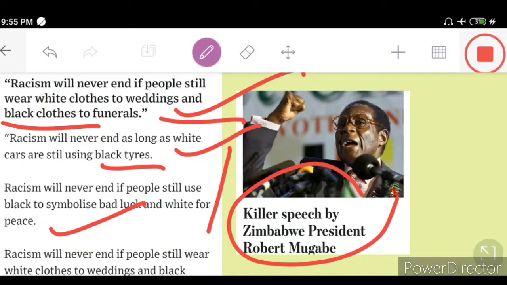So, dear students, this is why I quoted this man, Robert Mugabe, to you people from the recent history. The reason is that this man is trying to make us understand that in this 21st century, still the cause is there, still the racism prevails. And this racism, this social division, why the race is one of the elements of the social division, it creates blockades, it creates impediments for the sake of prosperity,